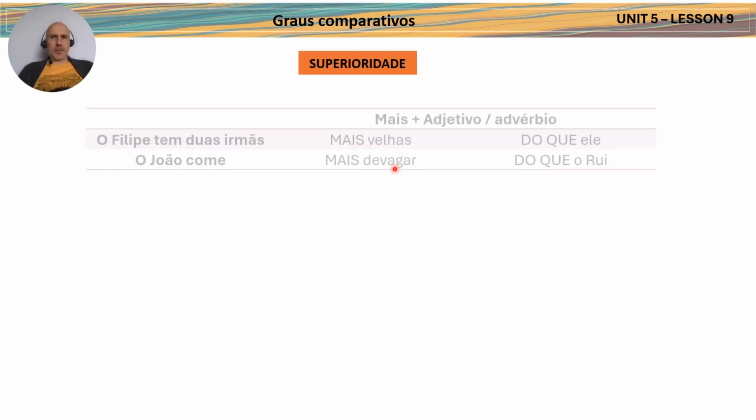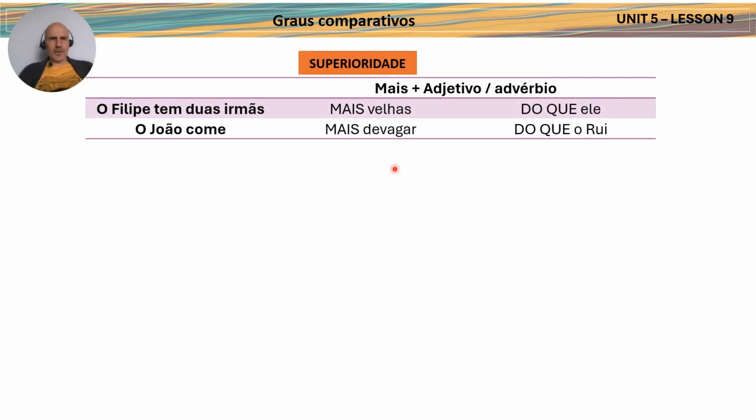So let's check the first one. This is, I would say, quite easy. The first example is superioridade, and we have o Filipe tem duas irmãs mais velhas do que ele. So Filipe has two sisters. Mais, this is a keyword, this is invariable, and do que, these two words, do que, stands for than.